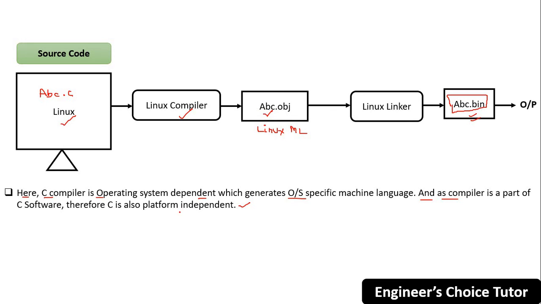It is platform dependent. By mistake I have put in. Okay, consider this one. So hope you understand. In the case of Windows, we were using the Windows compiler, and this code was only understandable by Windows. That was Windows machine language. But in this case, as I am using the Linux OS, this code is Linux machine language. So the compiler will give you Linux machine language code.